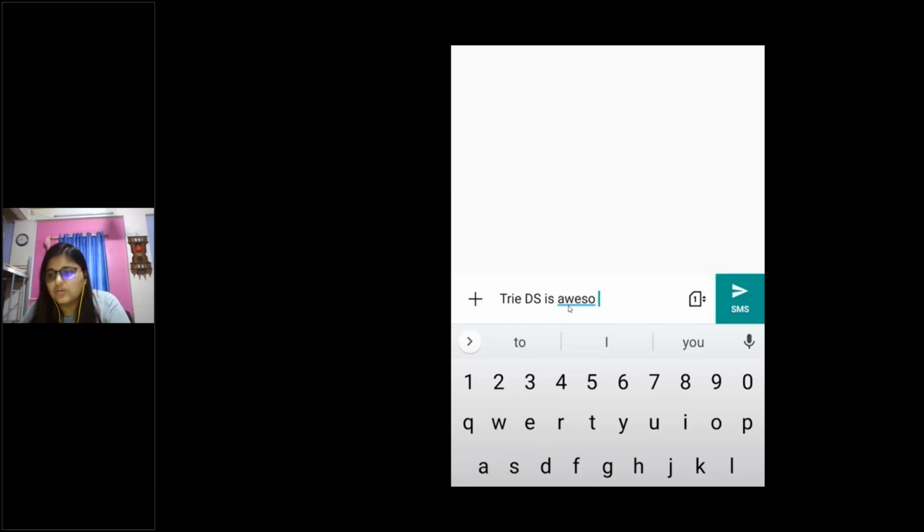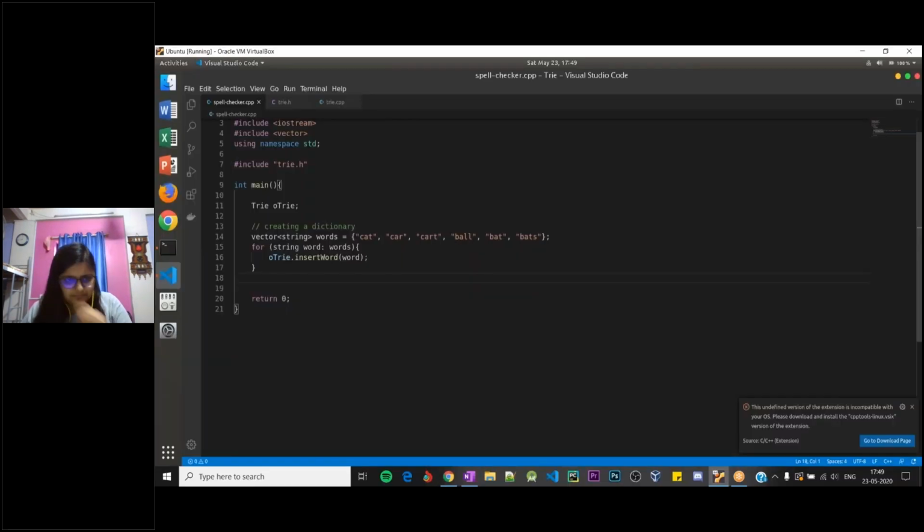As soon as a space is inserted, we'll check whether the previous word is actually present in our dictionary. If it is present, we'll print it as is. But if it is not present in our dictionary, we'll underline it and then print it. Simple. So how do we do that? What I'll do is I will probably create a while loop, right?